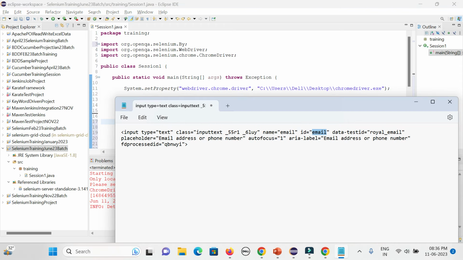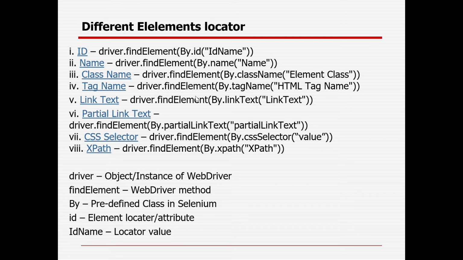You need to give something, right? That is the element locator type, ID and name, and that is the value. ID equal to is one type, name equal to is another type. These are the 8 element locators. You can use any one that is available, and you need to give the corresponding value. Here, this is the corresponding value for the corresponding element locator. You should not mix and match; you need to give the exact thing.